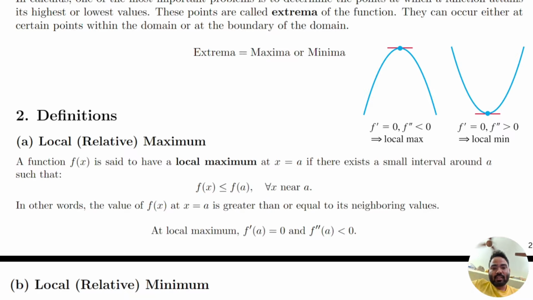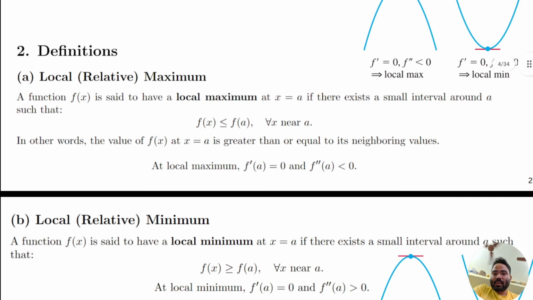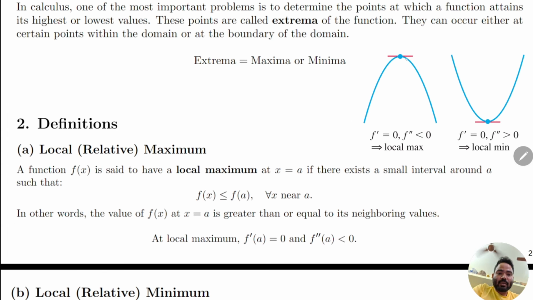To find local maxima, first find where the derivative is equal to 0. Derivative zero means the tangent is horizontal, and at that point you can see the function will change. By the derivative, if the derivative changes sign from plus to minus, that means local maxima, and if the derivative changes sign from minus to plus, that means local minima. By the derivative test, f dash equal to 0 and double derivative less than 0. Or you can say a function f(x) has a local maxima at x equal to a if there exists a small interval, or neighborhood, around a such that all the values of the function are less than the value of the function at a. That means the function has a local maxima at that point.